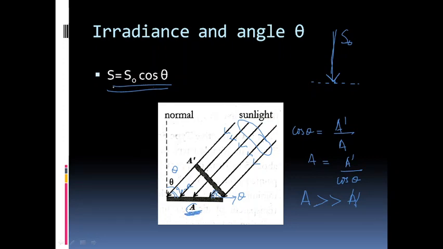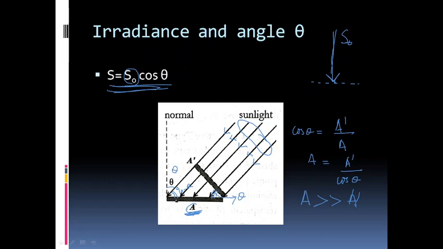As we can see here, we have the equation S equal to S0 cos theta. An area that is perpendicular to the incoming radiation will get the maximum solar irradiance, which is S0.